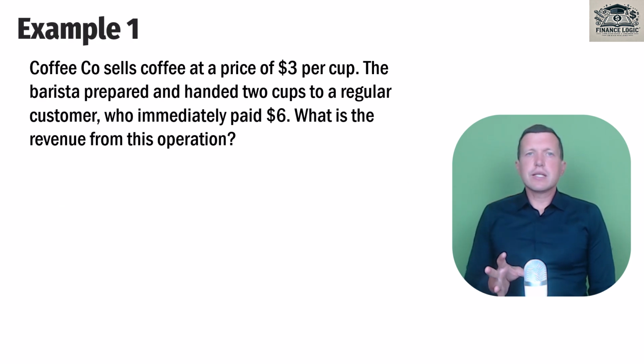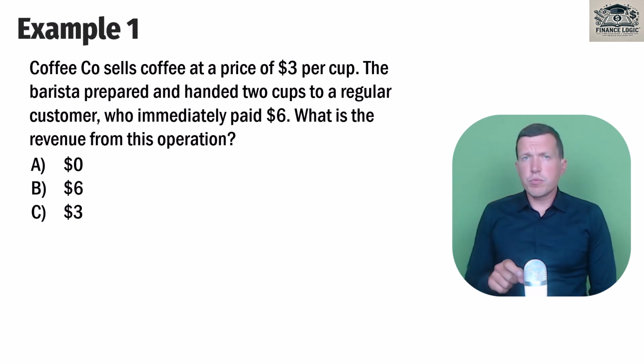Our first example. Coffee Co. sells coffee at a price of $3 per cup. The barista prepared and handed 2 cups to a regular customer who immediately paid $6. What is the revenue from this operation? So we need to define the amount that our company, Coffee Co., earns just from this operation. We have the following options. You may stop this video, think a little bit and try to answer. But if you don't mind, I would like to continue.